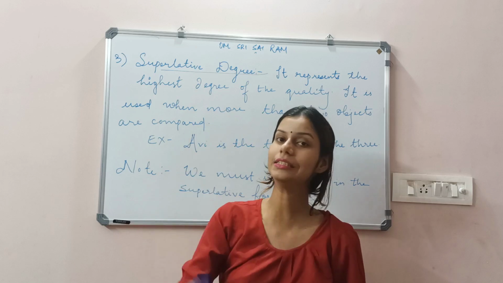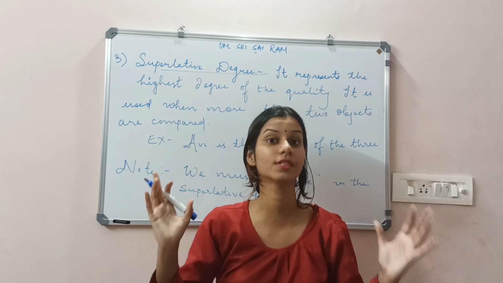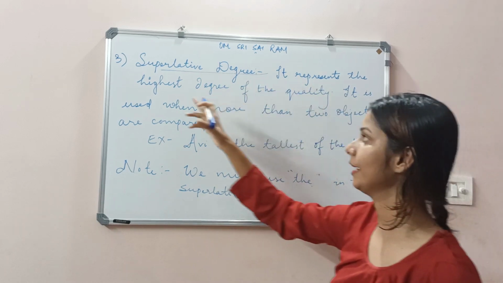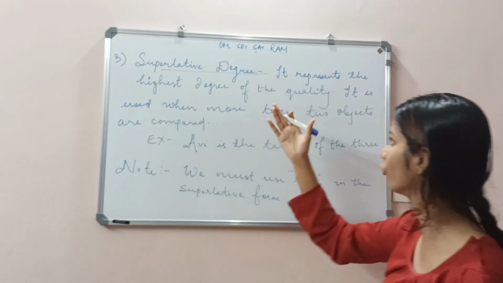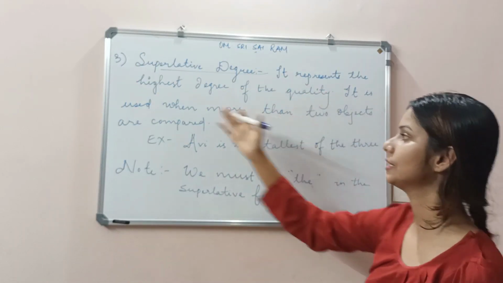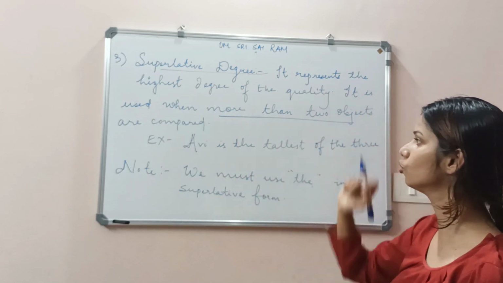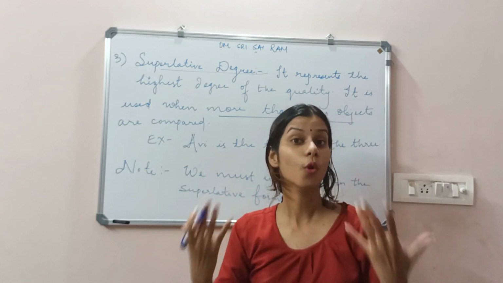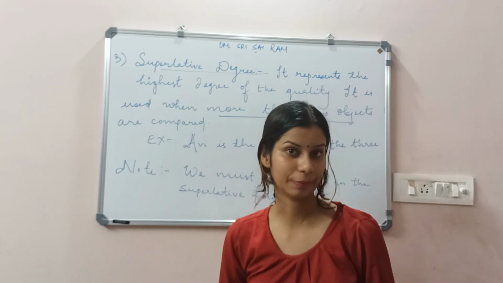So he is the eldest person of the family of degree of comparison. This superlative form gives the idea of the highest degree of the quality. It is used when more than two objects or more than two persons are compared.